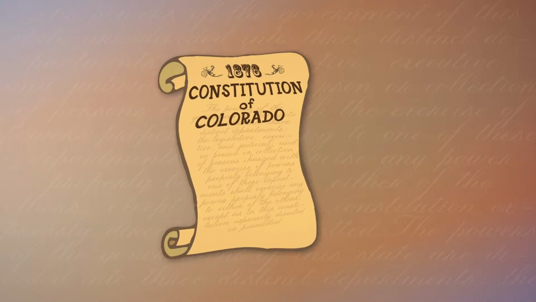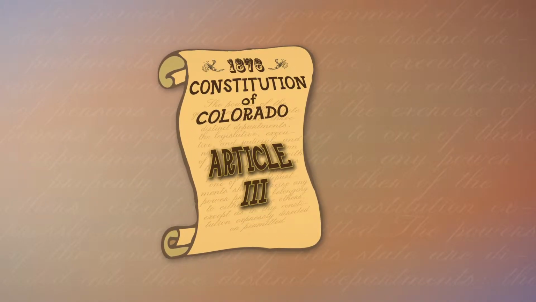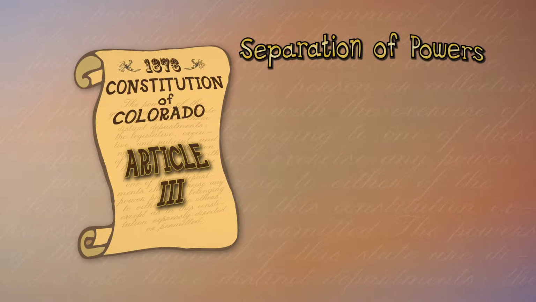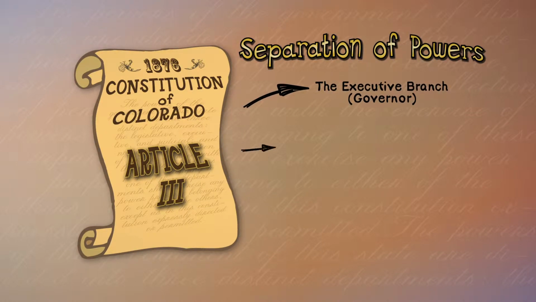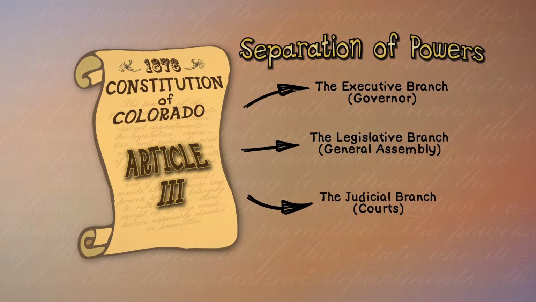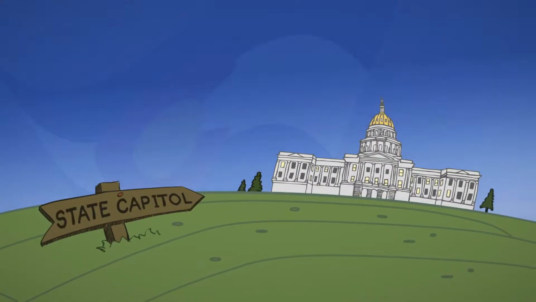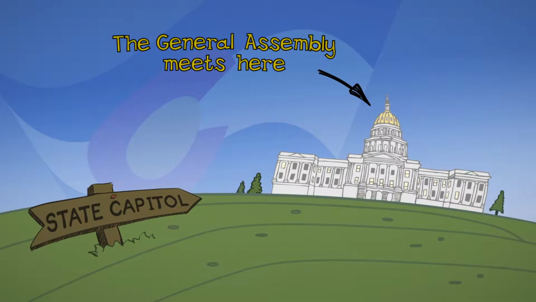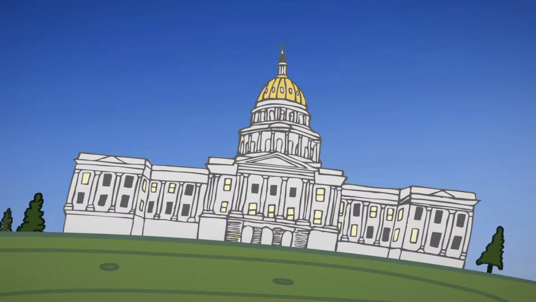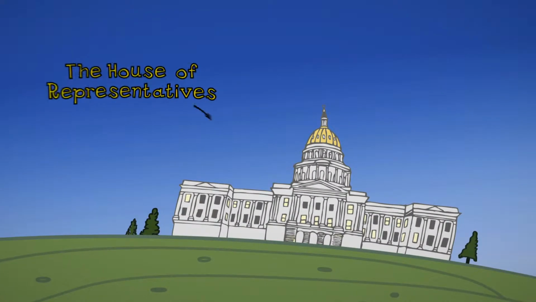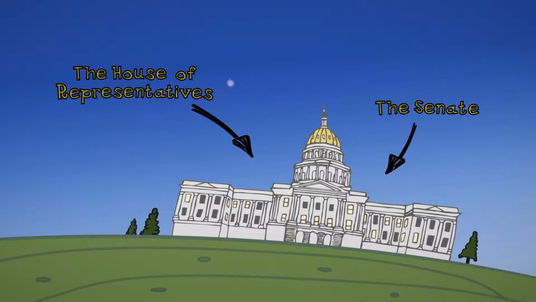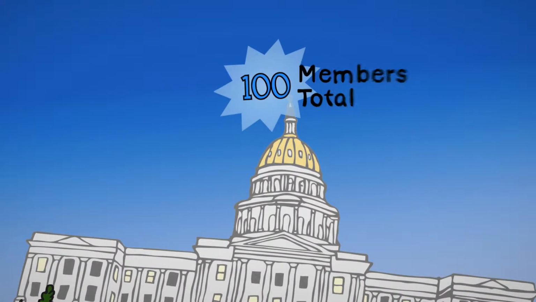It all starts with the Colorado Constitution. Article 3 of the Colorado Constitution designates 3 separate and distinct branches of government: the executive branch, the legislative branch, and the judicial branch. The General Assembly is the entity where bills are written, debated, and voted on to become law. The Colorado General Assembly has 2 chambers, the House of Representatives and the Senate. The House has 65 members and the Senate has 35, for a total of 100 members.